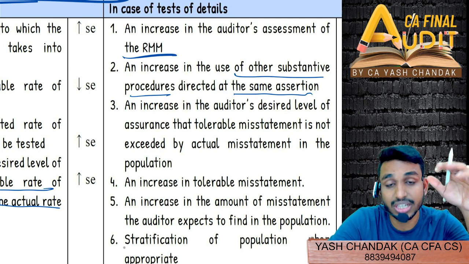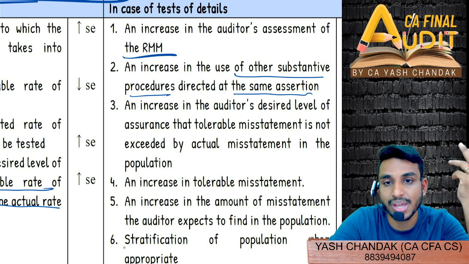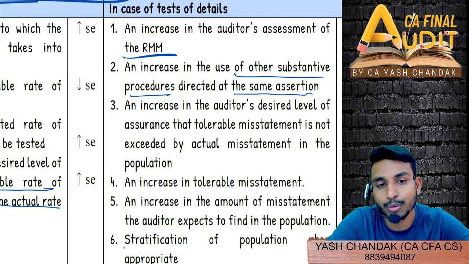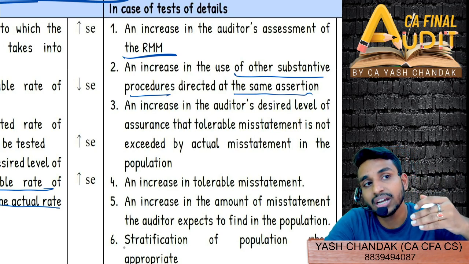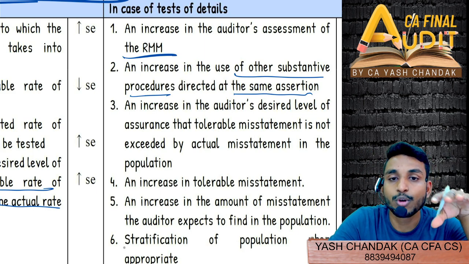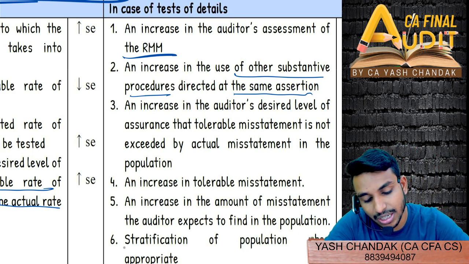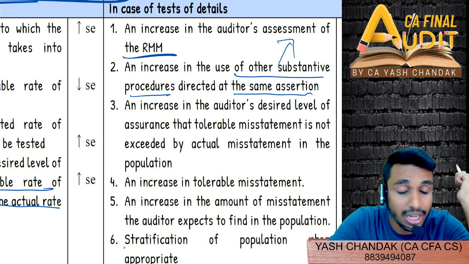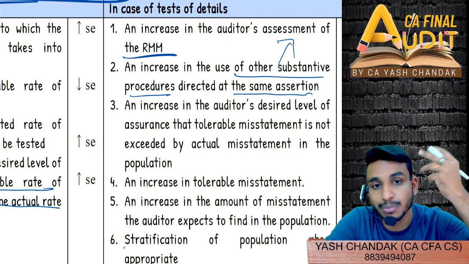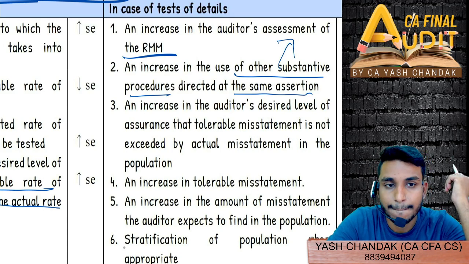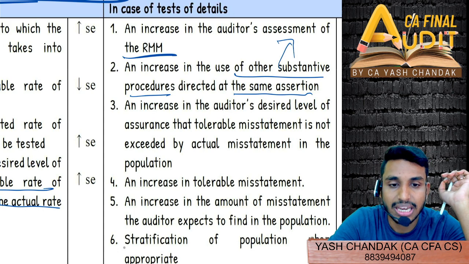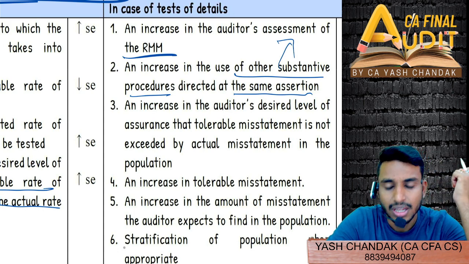So other substantive procedures, suppose you have started performing TOD more. Test of details you are performing, or suppose you are performing analytical procedures. So whether you will be performing TOD more or less, just think along those lines. If you are performing other substantive procedures, maybe sampling, or analytical procedures also come, right? So suppose you perform analytical procedures much more. So whether you will now perform TOD more or less? Less, sir. Less, right? So sampling could be less.